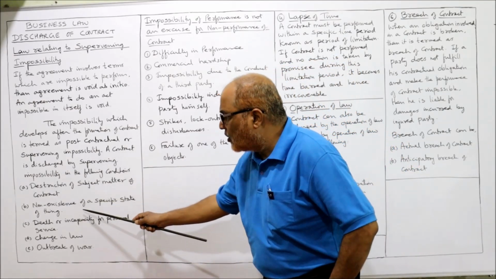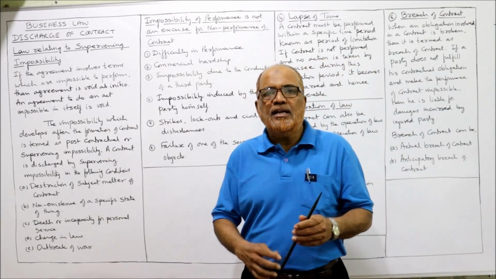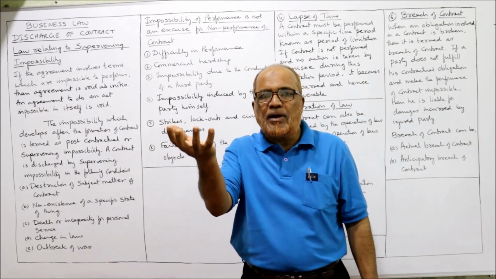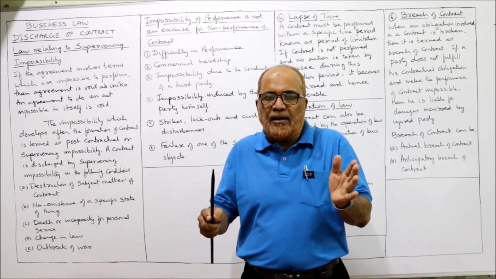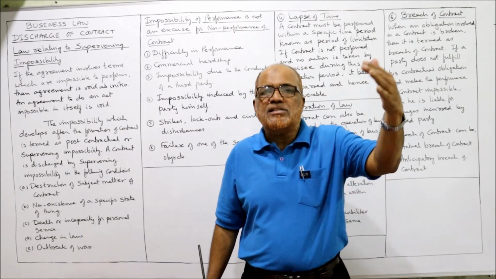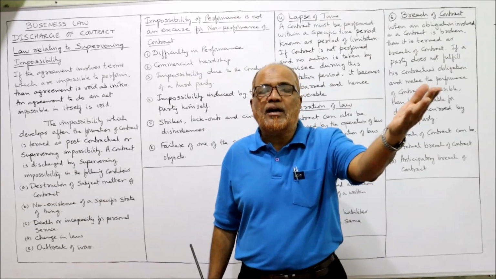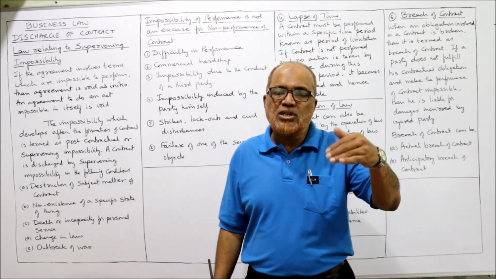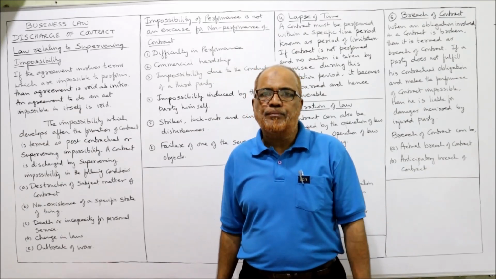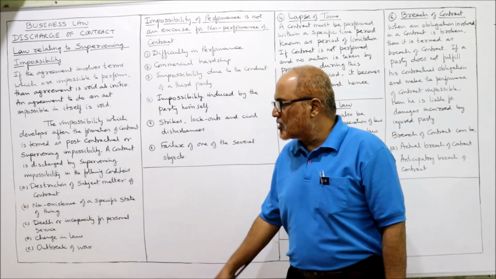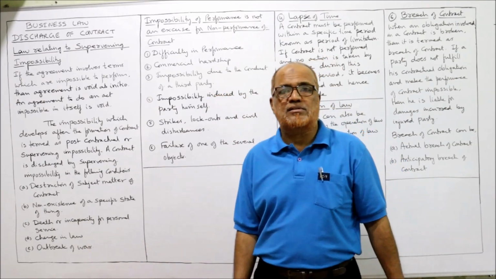Next one, non-existence of a specific state of thing. When a contract is made, it is made on the basis of some condition. But later on that condition was changed, that condition was not existing. Then automatically the contract is discharged. Next, third one is death or incapacity of personal service.